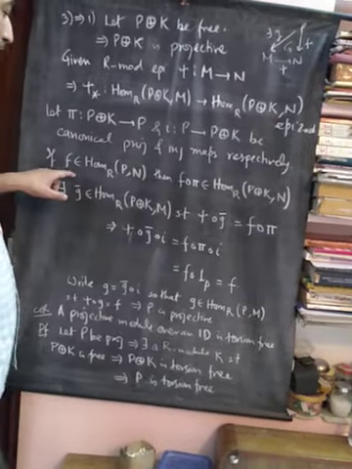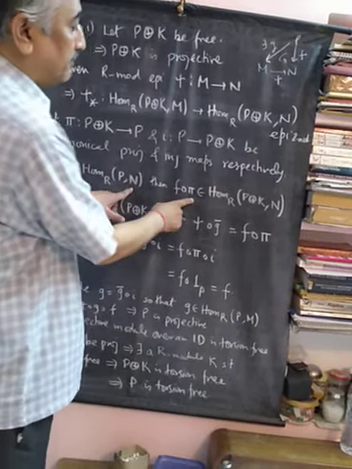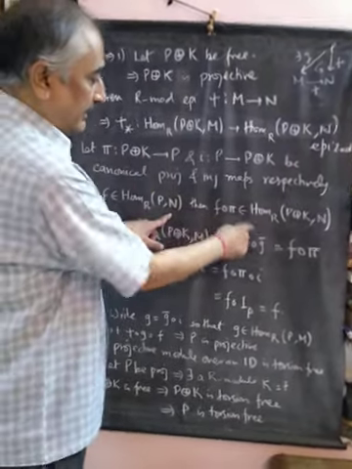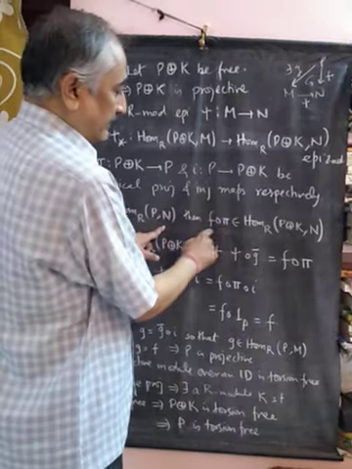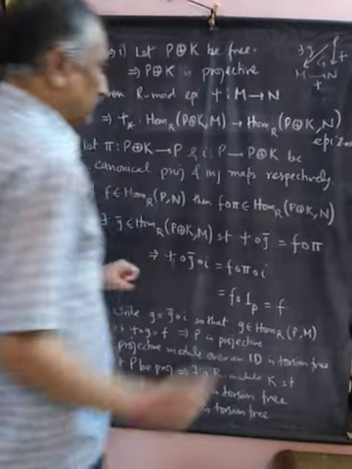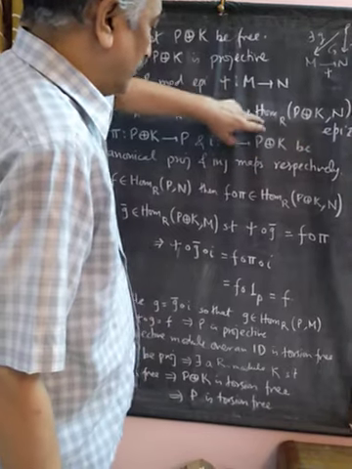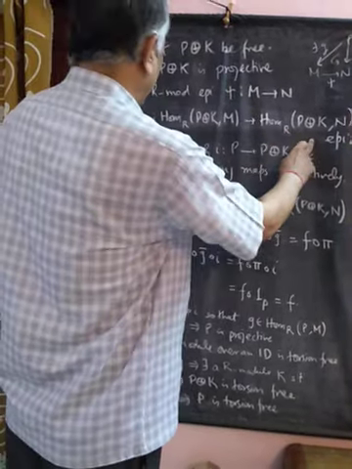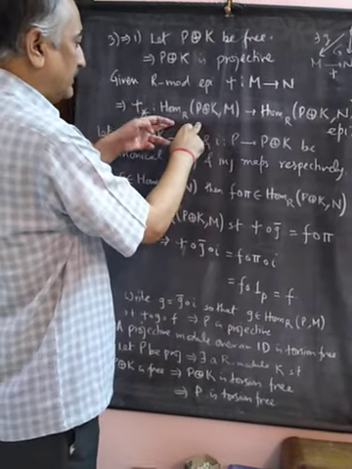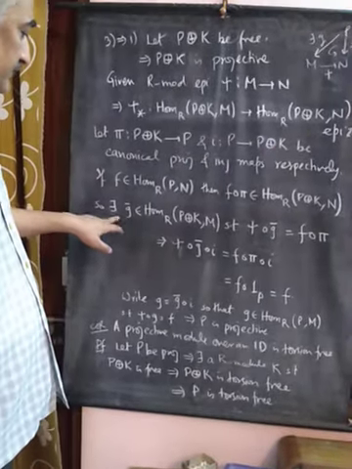If F is a homomorphism from P to N, then F composition pi, where pi is from P direct sum K to P and F is from P to N, will be a homomorphism from P direct sum K to N. Now because this map is an epimorphism, for this F composition pi there exists a G bar whose image is this.